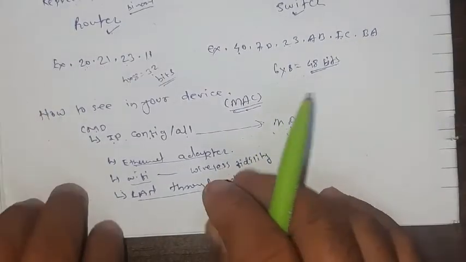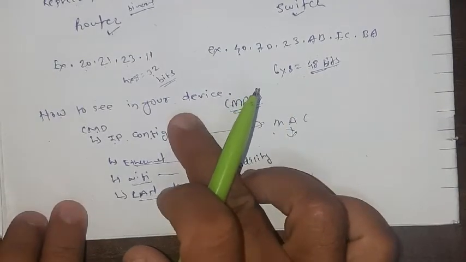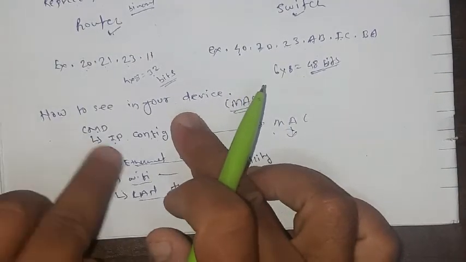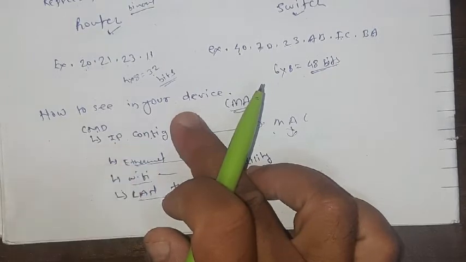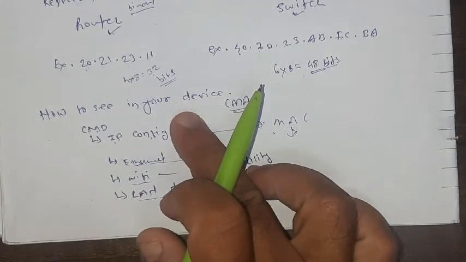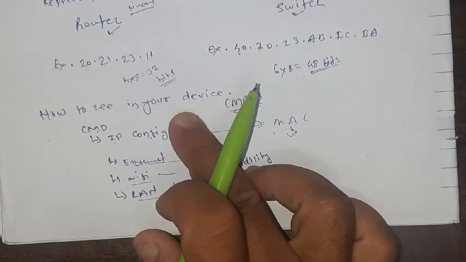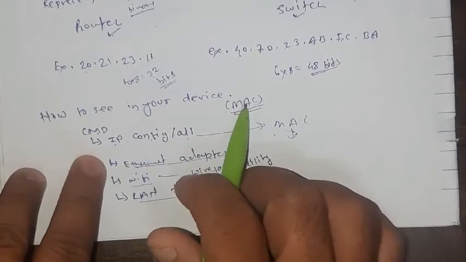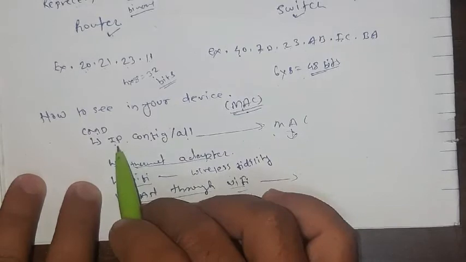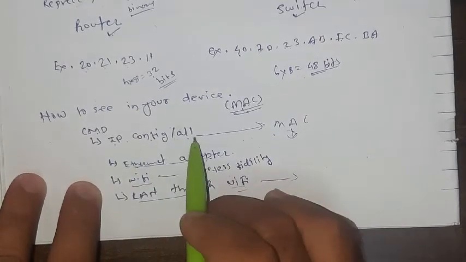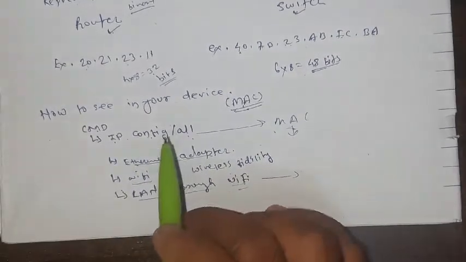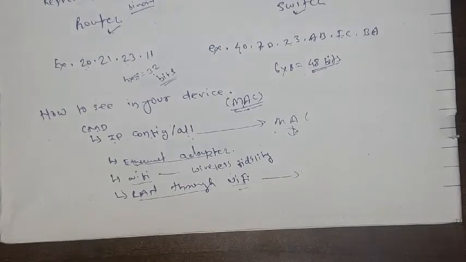If you want to see just the IP address, then don't put slash all, just type ipconfig and press the enter button. Then you will be able to see the IP address of your system. If you want to see the MAC address of your device, then type ipconfig slash all. Clear?